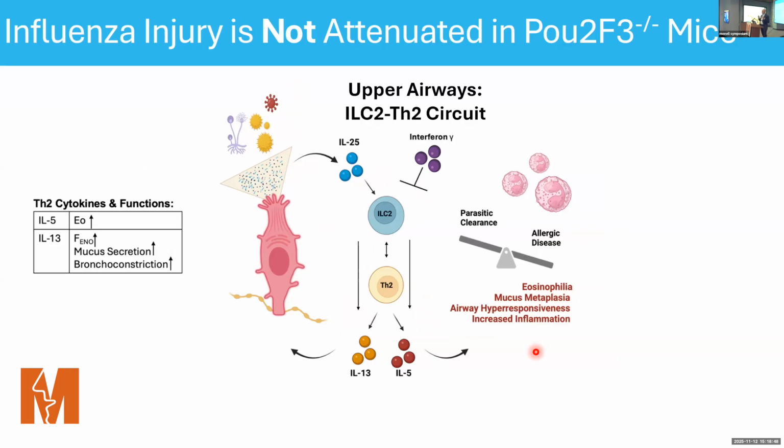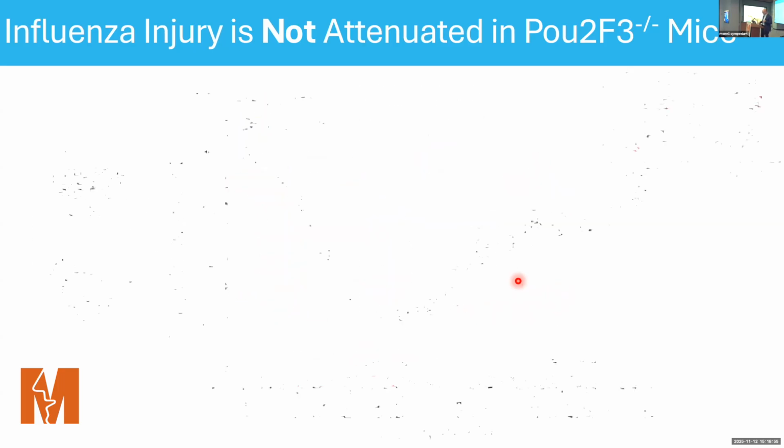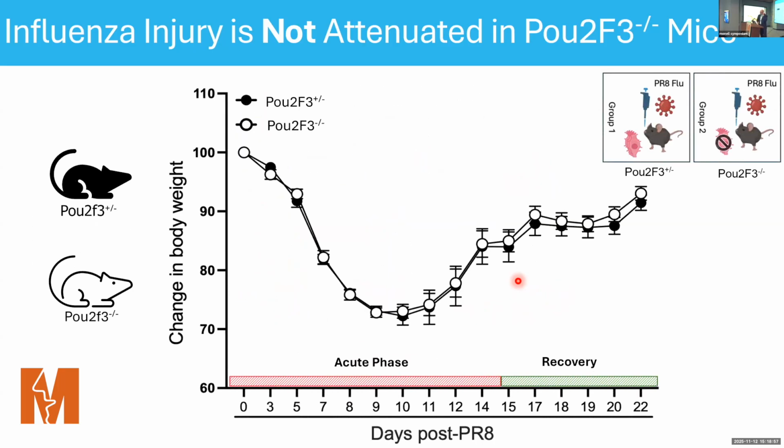And so we thought, if we infect mice lacking Tuft cells, this pathway would be abolished and they would have an attenuated response. But unfortunately, like so many things in science, that's not at all what happened. So you can see here the y-axis is weight, and the x-axis is days post-infection. The black circles are our het controls, and the open circles are our knockout mice. And you can see by day 9, they've lost almost 30% of their weight, similar to the other group. And then there's this recovery phase that occurs around day 15. So we're really surprised by this result.